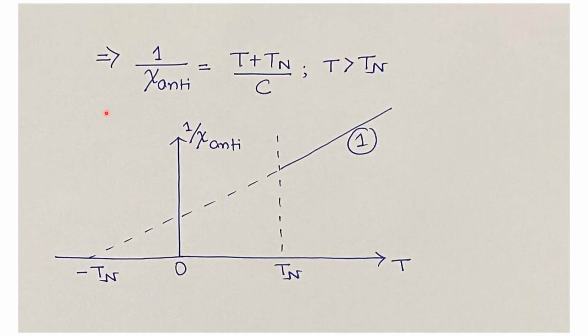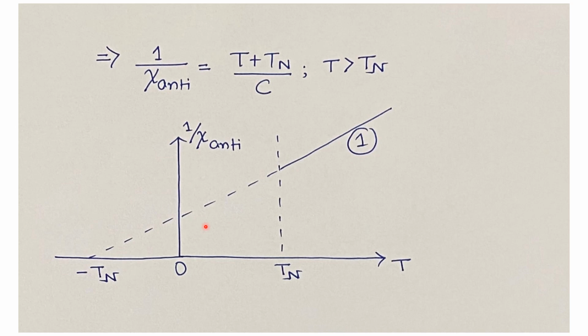For the antiferromagnetic material, 1 by the antiferromagnetic susceptibility is given by (T plus Tn) divided by a constant C, and it is applicable for temperature greater than the Néel temperature Tn. So 1 by chi n is proportional to T plus Tn. If we plot this for T greater than Tn, it will be a straight line, and if we extend this straight line by this dotted version, it will intersect the T-axis at minus Tn, and it will intersect the 1 by chi n axis at a positive value.